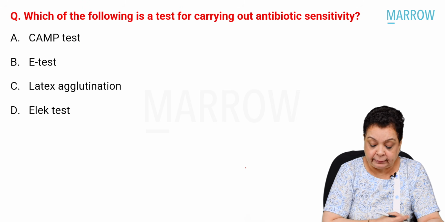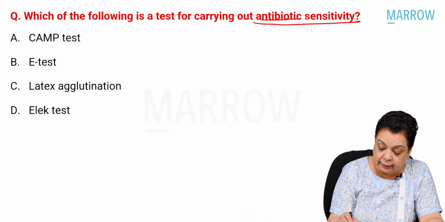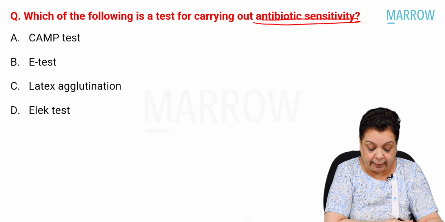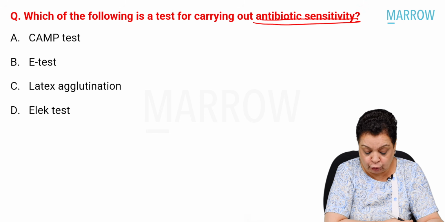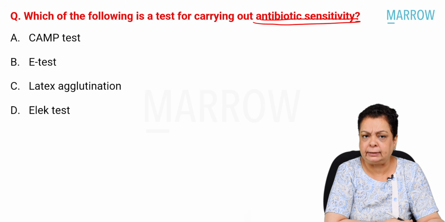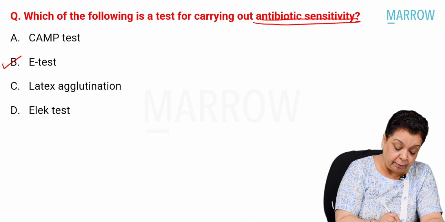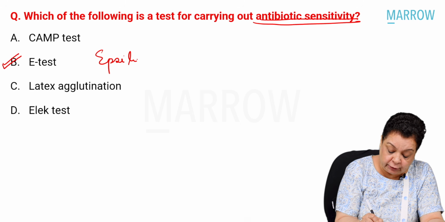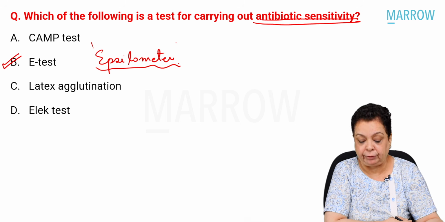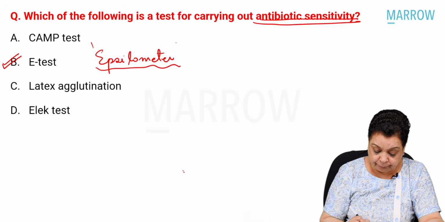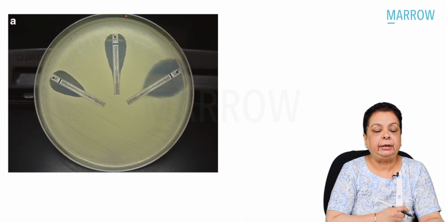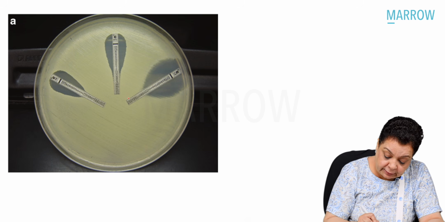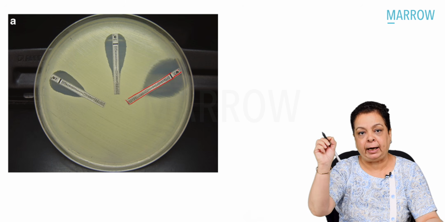Which of the following is a test for carrying out antibiotic sensitivity testing? CAMP test, E-test, latex agglutination, and the Elek test. That's very easy. If you've done general bacteriology, the epsilometer test, or in short, the E-test, is what is used for antibiotic sensitivity testing. It looks like this, right? We have our Muller-Hinton agar plate, on which we have these plastic strips which are impregnated with a graded concentration of antibiotic.